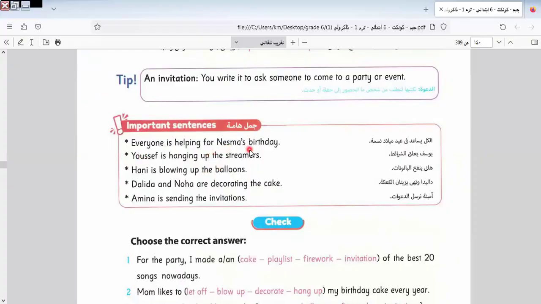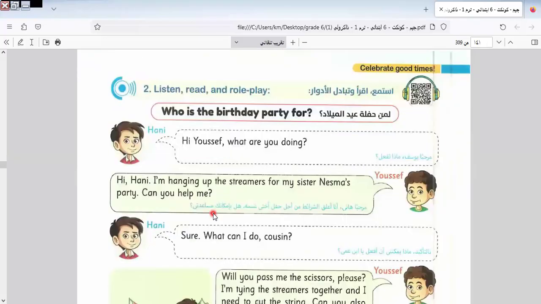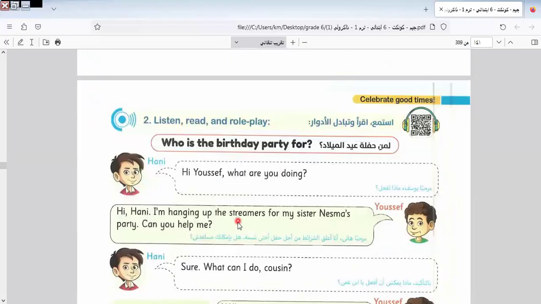Everyone is helping for Nesma's birthday. Yusuf is hanging up the streamers. Hani is blowing up the balloons. Dalida and Noha are decorating the cake. Amina is sending the invitations. I can't answer the exercise because I answered it in the last video. You can return to the last video and revise what I told before.